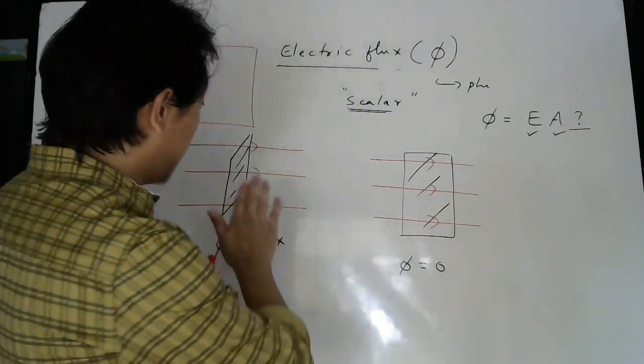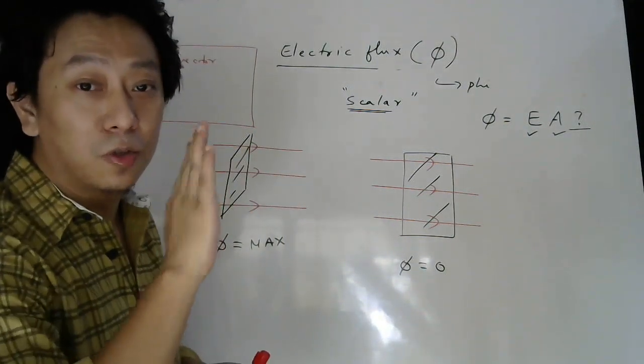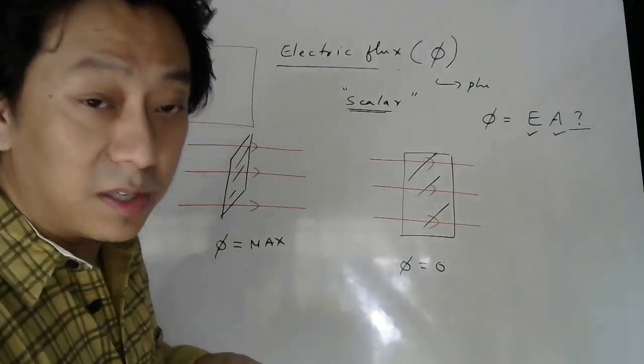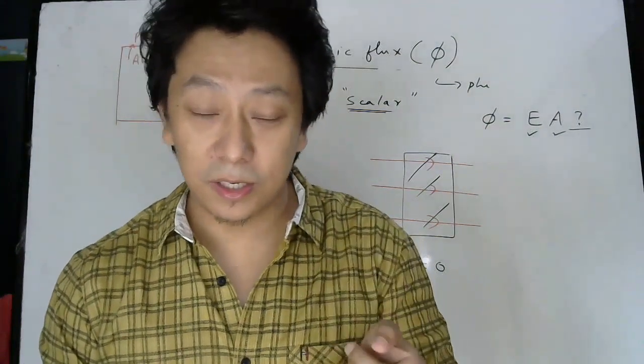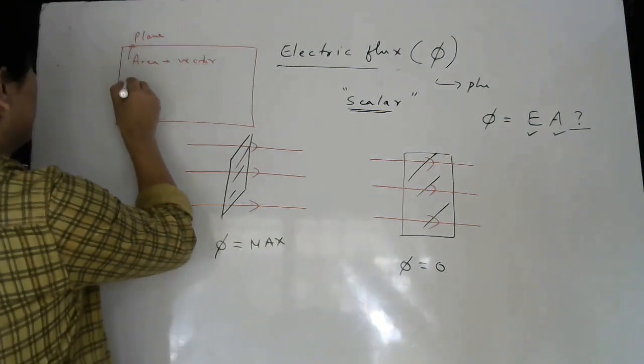That is because the area depends on direction, how you keep it. So that's why people consider area as a vector quantity. Now, if something is a vector, it should have magnitude and direction. Yes or no?